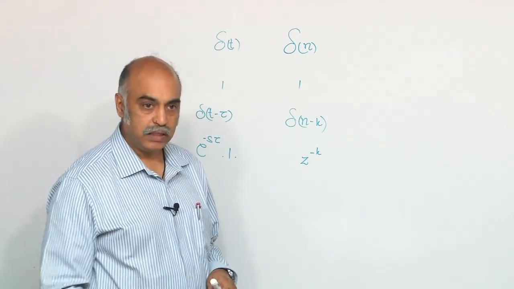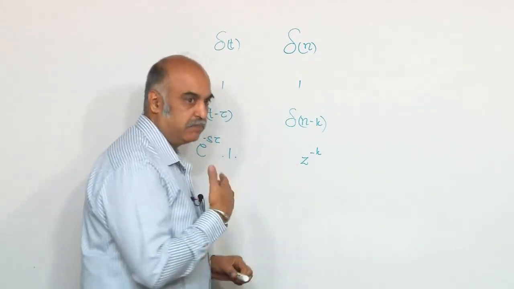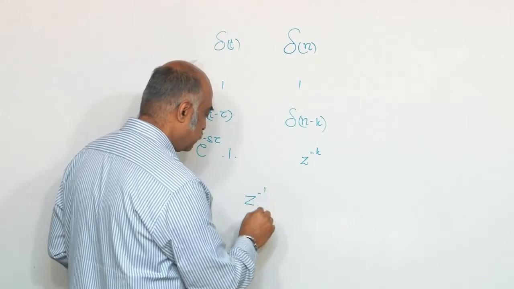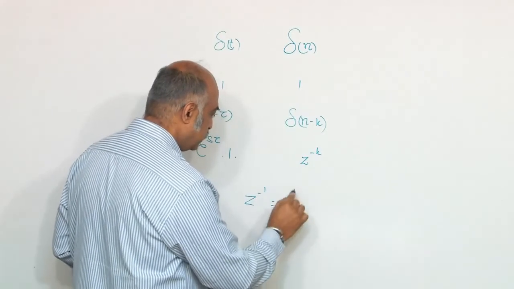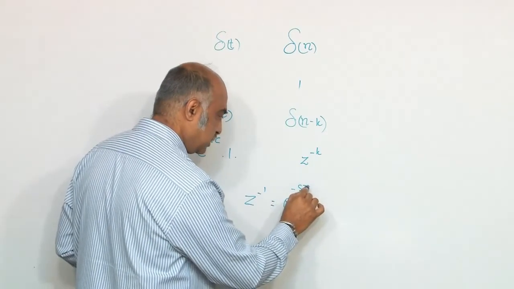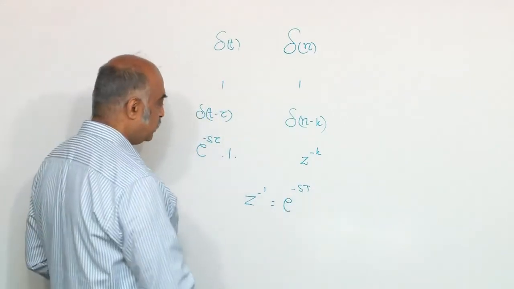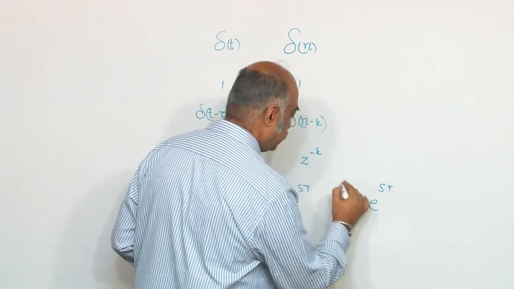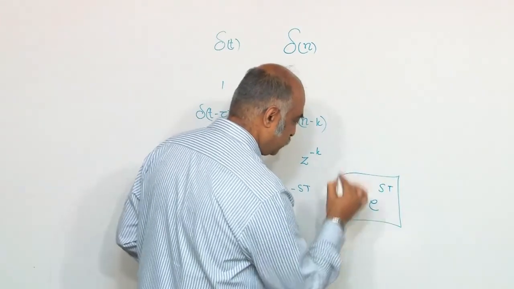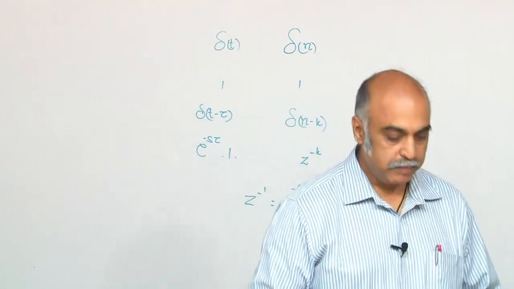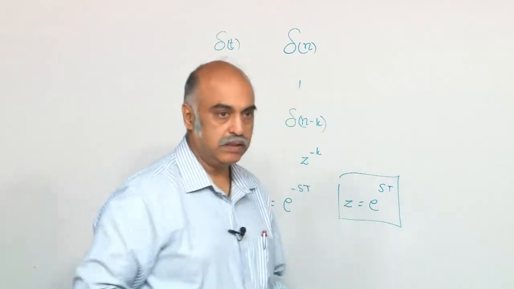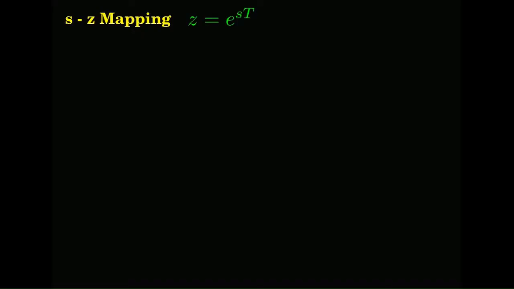tau equal to T. Okay. So, by analogy, you will see that z to the power minus 1 equals e to the power of minus sT, okay. Or we could just say the relationship between the z parameter and the s parameter originates in this fashion, okay. It is not actually a derivation.